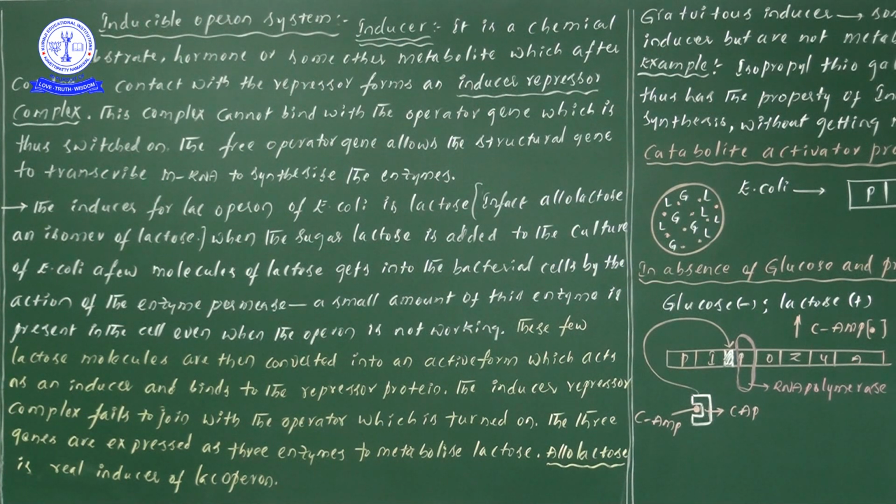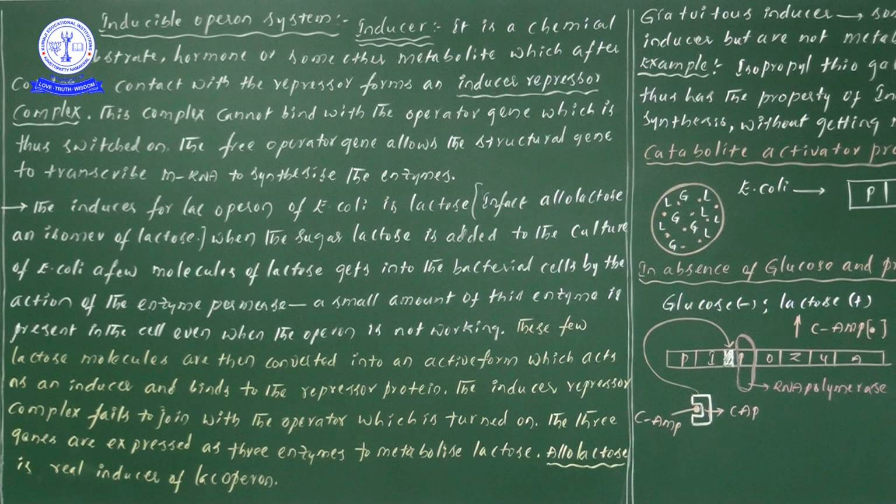Here, what is the point? Definitely the operator should not be bound by any kind of repressor protein; only then will that particular operator gene be activated. So the operator location must be free, and only then can it work effectively. Point understood? Next one, now you concentrate.